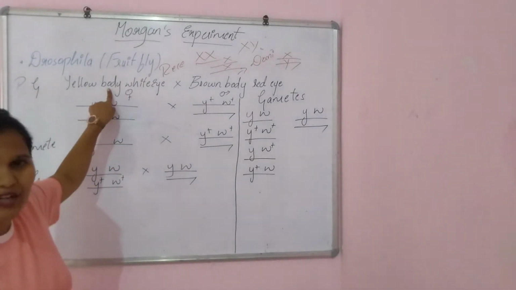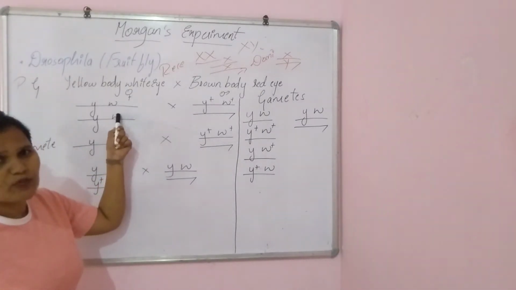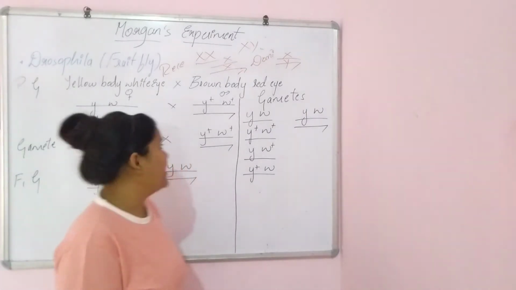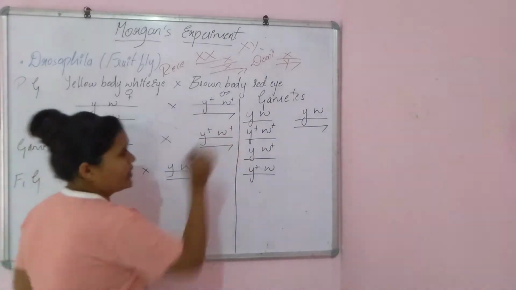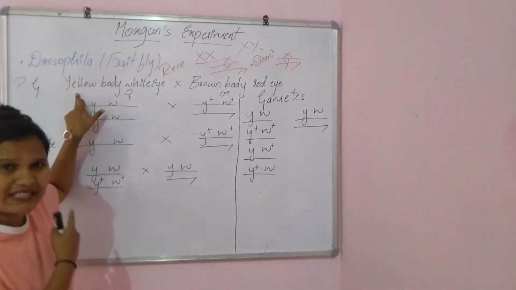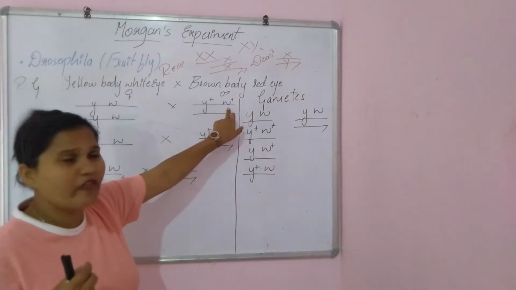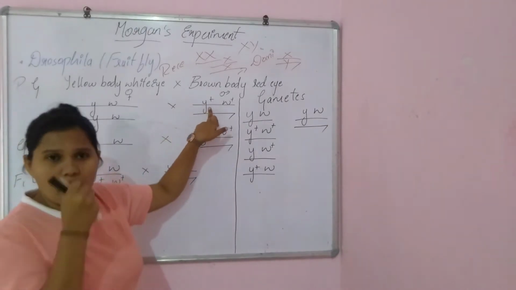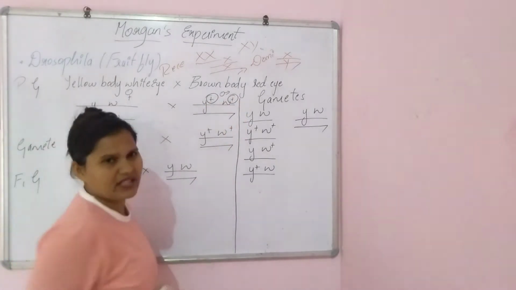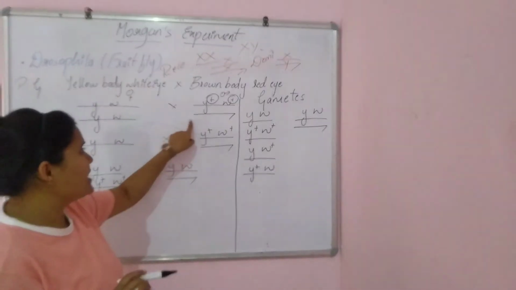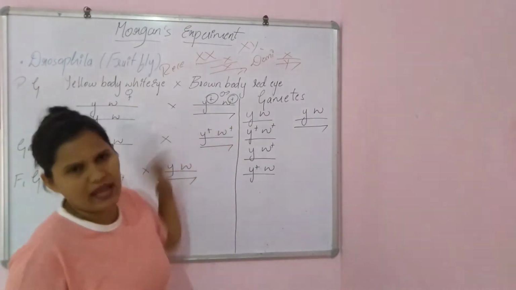Hence, the yellow body is denoted by small letter y and white eye is represented by small w. And coming to the dominant case here, have a look over here. In the dominant case, the first letter of the recessive trait is taken into the denoting symbols. But in case of dominant traits, what Morgan did is he wrote a plus symbol on the dominant traits, that is the male. Is this clear?